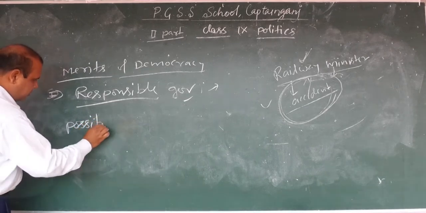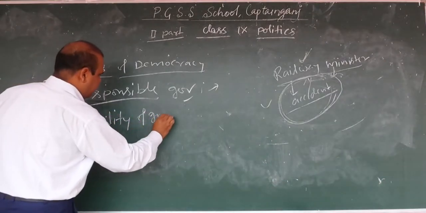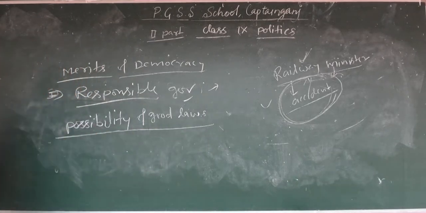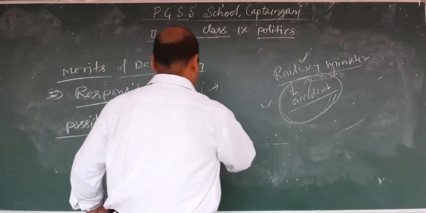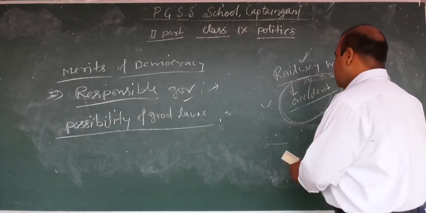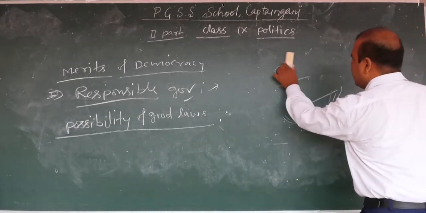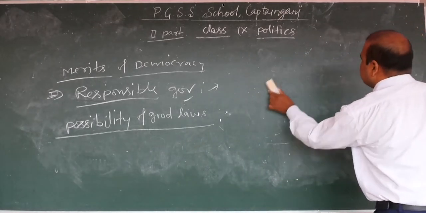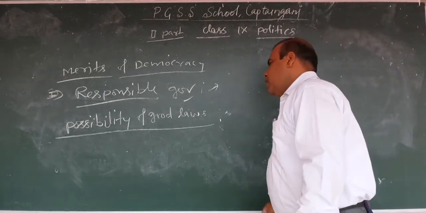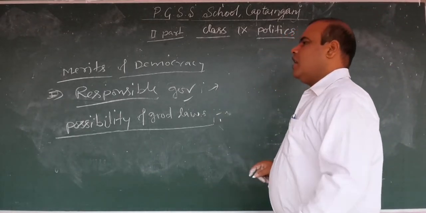Next, possibility of good laws. In the democratic form of government, there is the possibility of good laws. How is there the possibility of good law? It is only democracy where there is room to check the mistake. That room is the parliament. So in the democratic form of government, there is the possibility of good law.